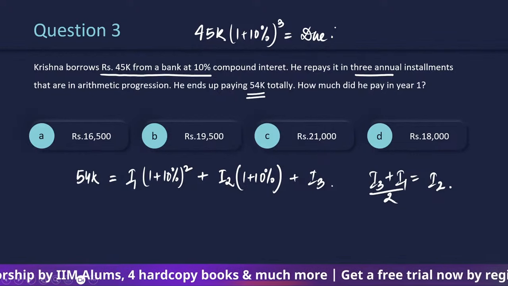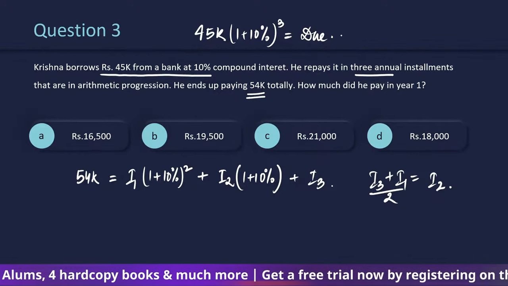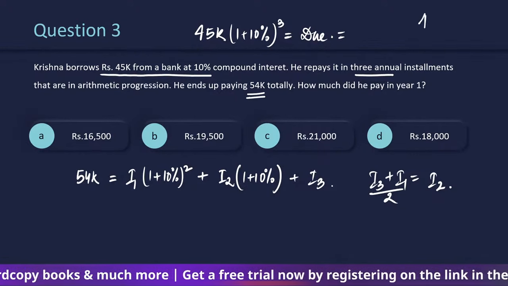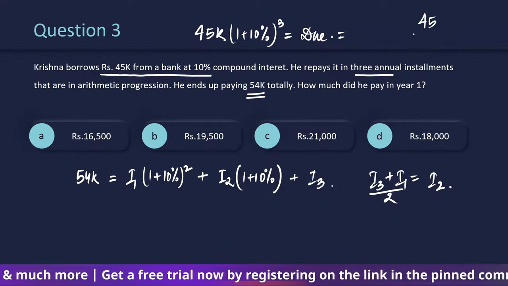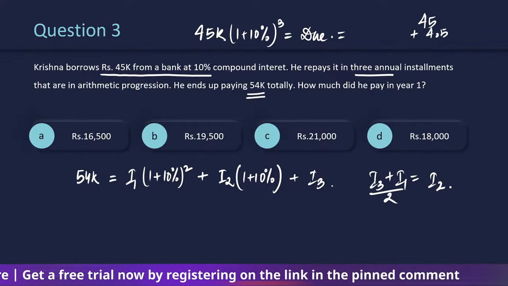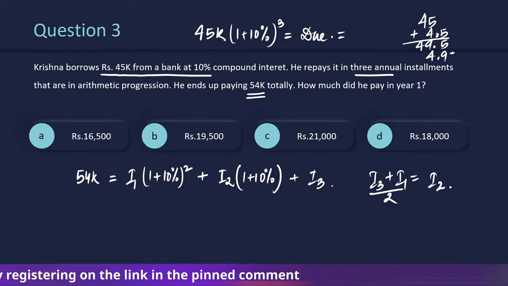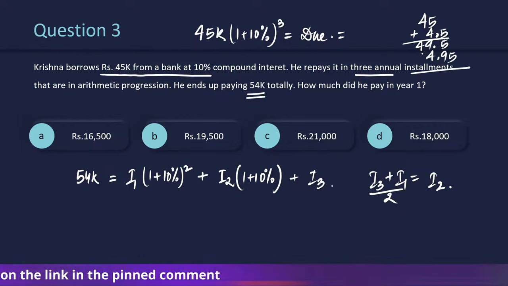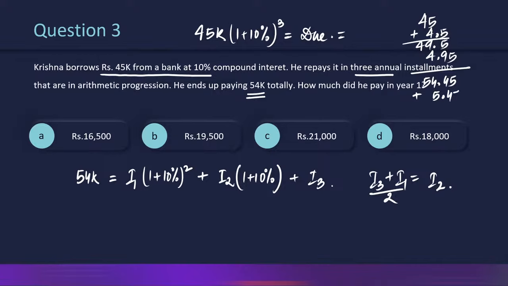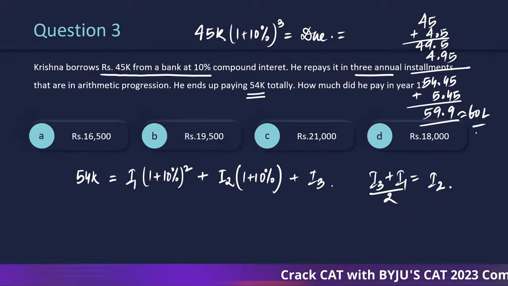This is the money he eventually needs, right? Which if we calculate is going to be 45, its 10% increase, which is 4.5, gives 49.5, its 4.95 increase, which is going to be 54.45. Then its 10% increase, which is 5.45, which is going to be 59.9. So almost 60 thousand was due.